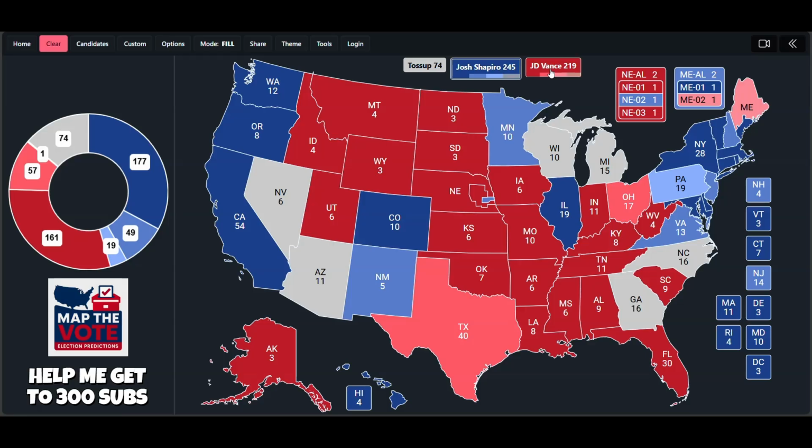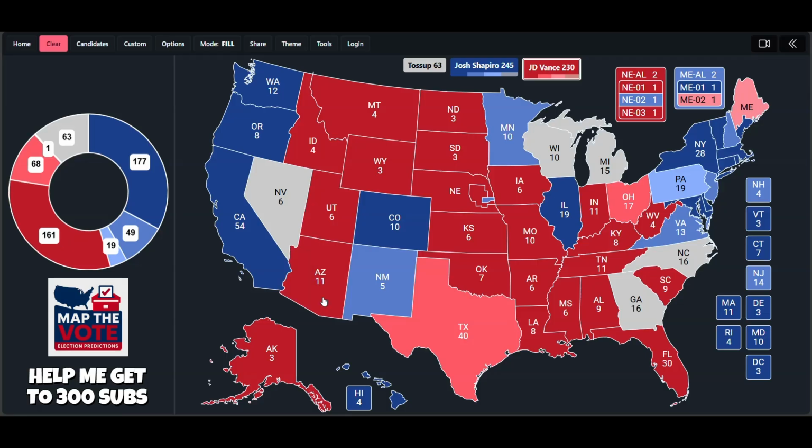Now, in the state of Arizona, Trump won here by 5.5 percentage points after Joe Biden narrowly carried Arizona in 2020. Immigration was a huge issue in Arizona in 2024, and I think that although Shapiro will improve on Kamala Harris's margins in Arizona, I don't think Shapiro can quite flip Arizona in 2028. I think Arizona will go to JD Vance by a lean margin.